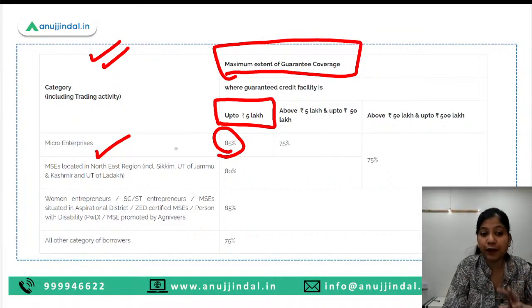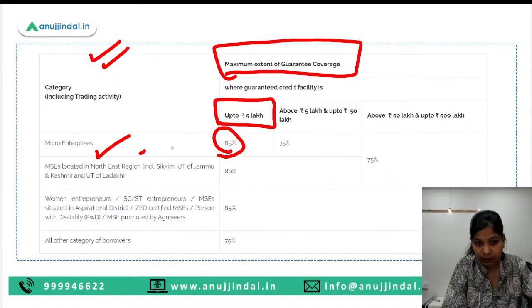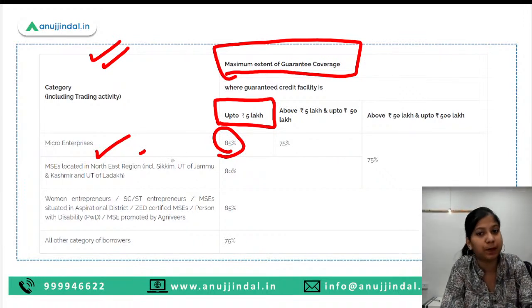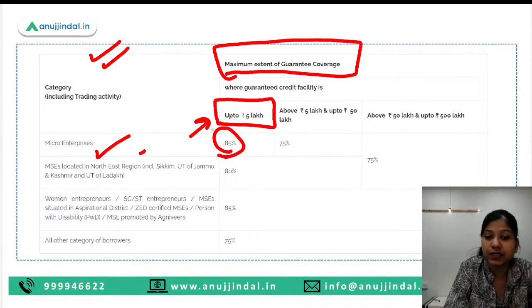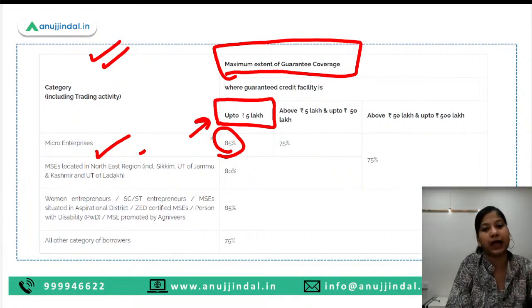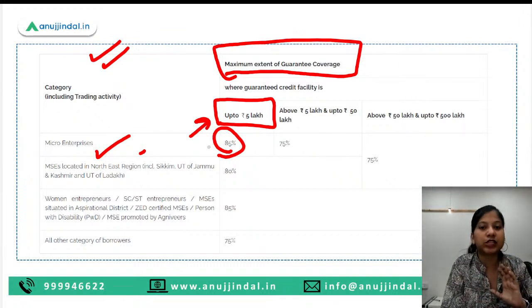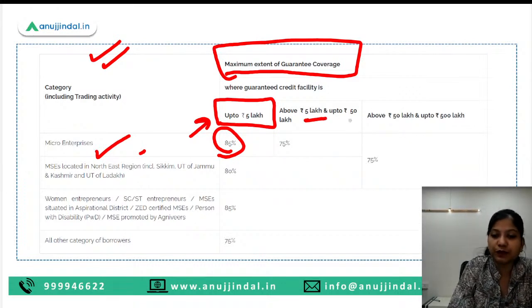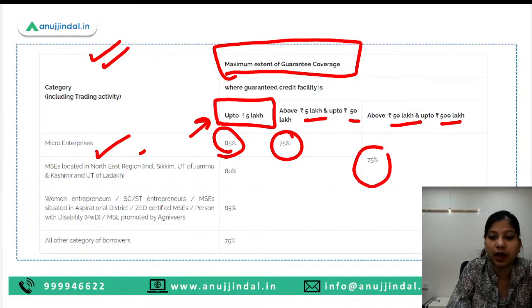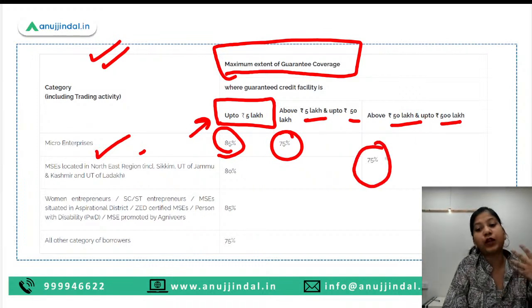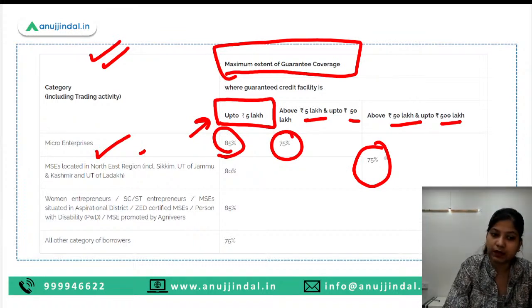Okay, that means if this micro enterprise fails to make the payment back to the bank, 85% of this amount will be paid by the government to the bank. Rest 15% will be the risk of the bank itself. Then if the loan is between 5 lakh to 50 lakh, 75% would be covered. And if the loan is between 50 lakh to 500 lakh, then the amount up to 75% would be covered.